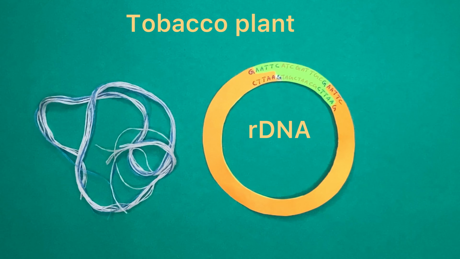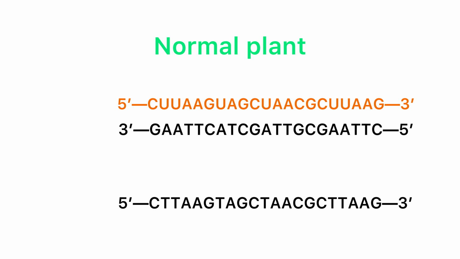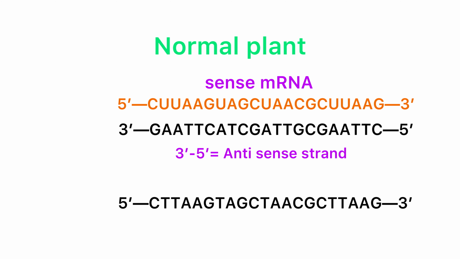The recombinant DNA is then introduced into the tobacco plant in such a way that both sense and antisense mRNA is produced. Normally, when the DNA is transcribed into mRNA, only the 3' to 5' strand of the double helix is used. This strand is called the non-coding or antisense strand.